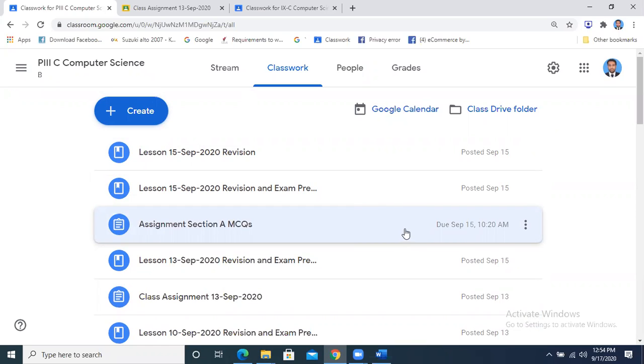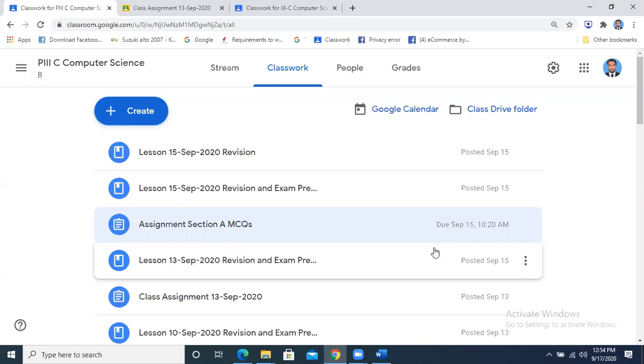We may have a class before the paper. Maaz was asking about it, whether we will have the class or not. We may have a class, but we will announce it. We will send you the schedule. Maybe one day before the exam we are going to have our class. So I will send you a message for a revision class so that you may be aware of it. This thing is clear now. Maaz, your query is done now. Yes, sir, that was the thing you were asking.